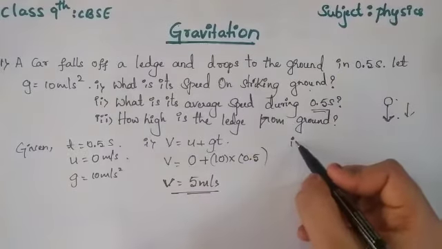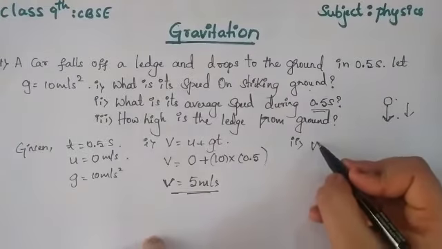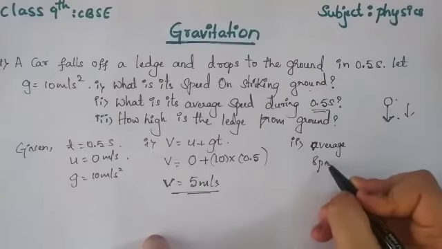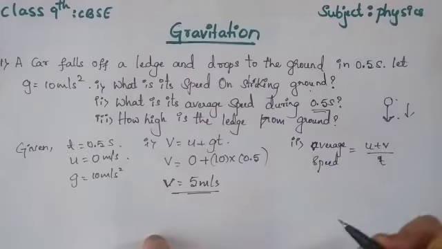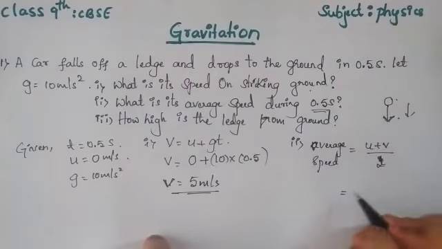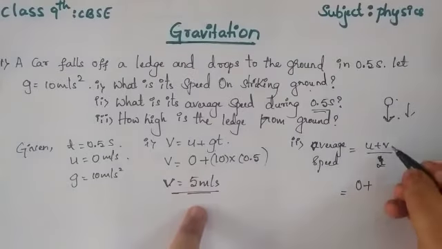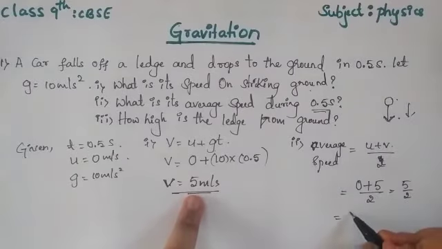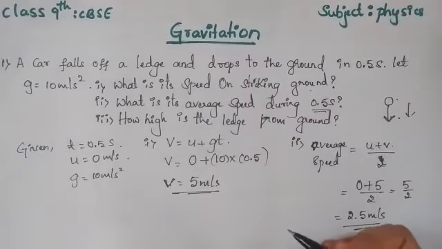Similarly, the second one: what is the average speed? The average speed formula we know: average speed is equal to u plus v divided by 2. The u value is 0 plus the v value, the final speed, 5, divided by 2. So 5 by 2 is the average speed, and I get 2.5 meter per second, isn't it? So this is the average speed.